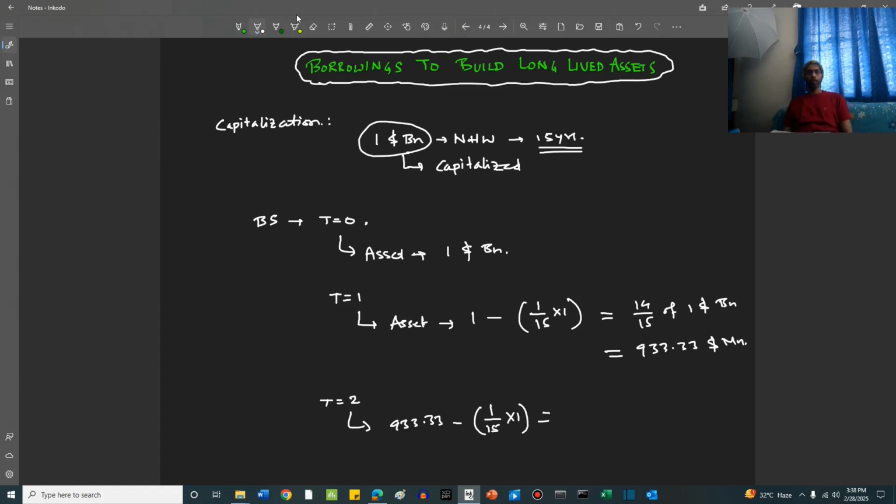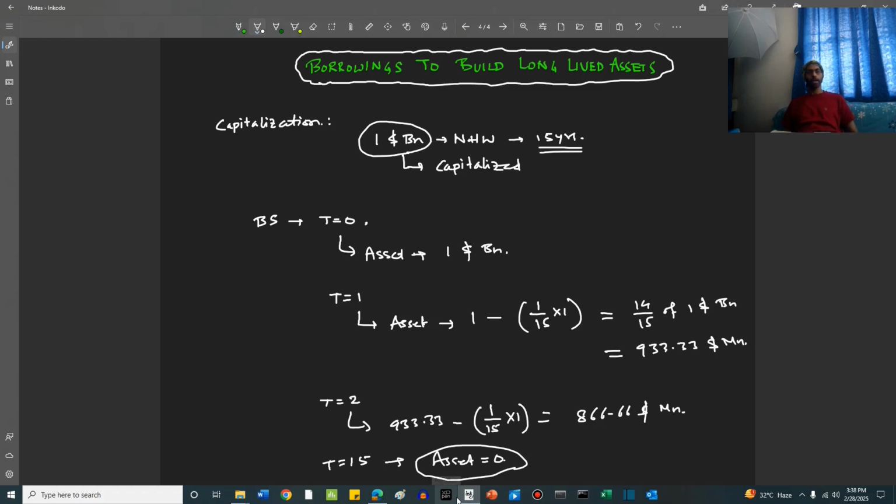So this will become 933.33 minus 1/15th of 1 billion, which is equal to $866.66 million. Now, if you keep on doing this till t equal to 15, you will see that the value of the asset has gone to 0.